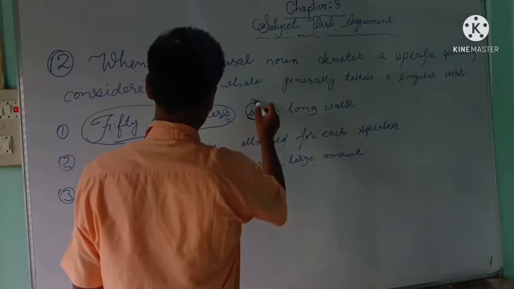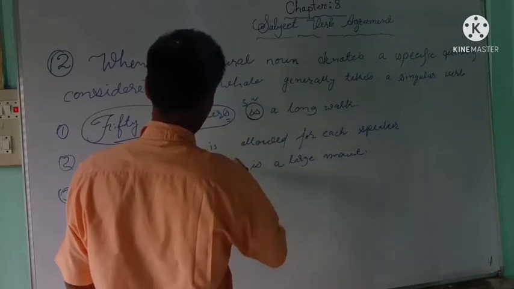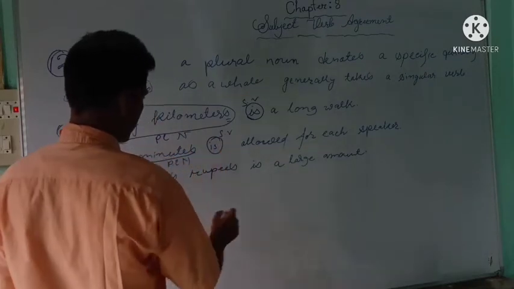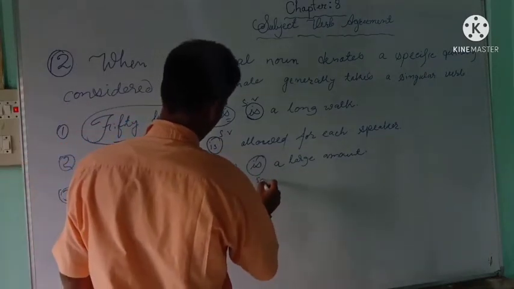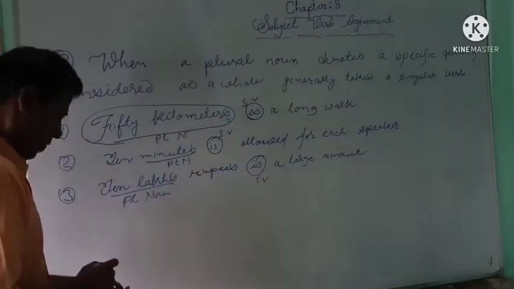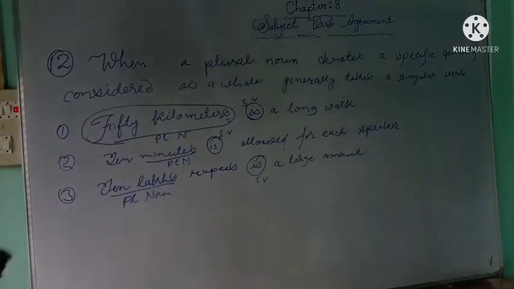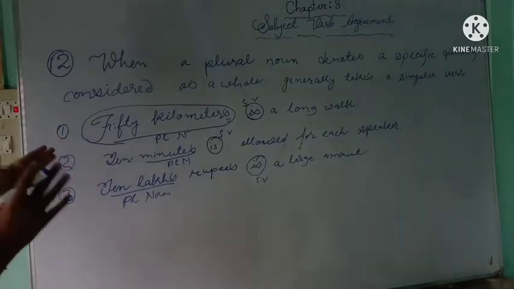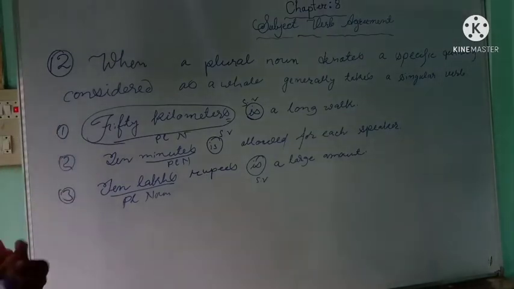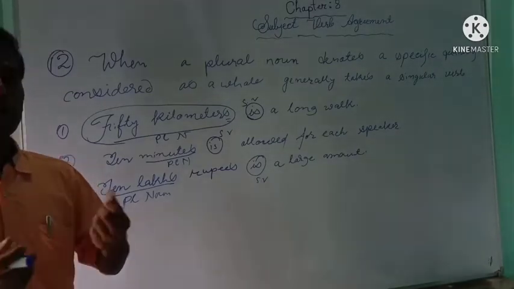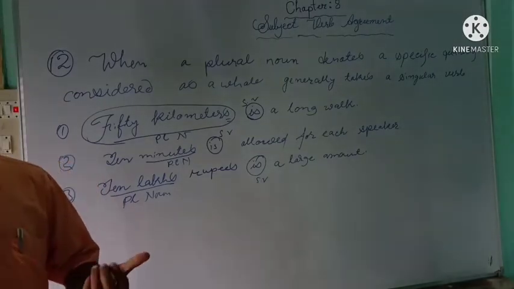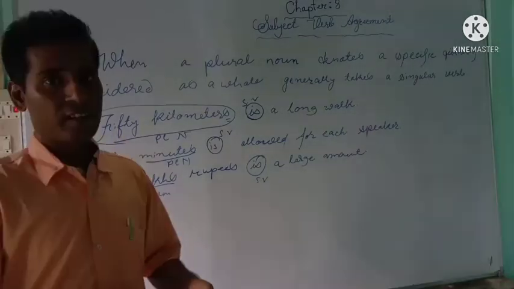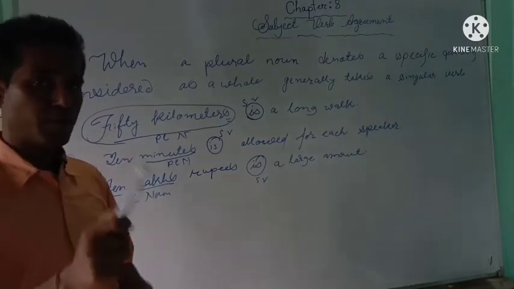See, in the first sentence the verb is that is singular. In the second sentence the verb is that is singular. Okay, and in the third sentence also the verb is that is singular verb. So what we learned: when a plural noun denotes a specific quantity, say like amount of rupees, height, weight, distance, these are called specific quantity. Okay, that is what we learned, rule number 12.